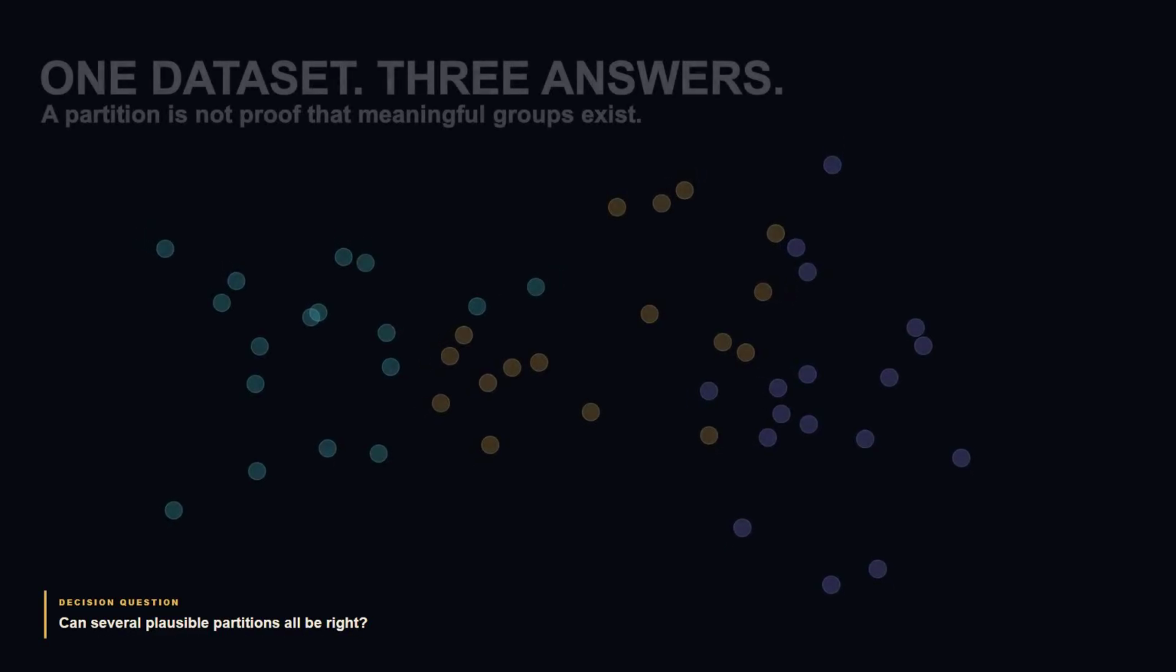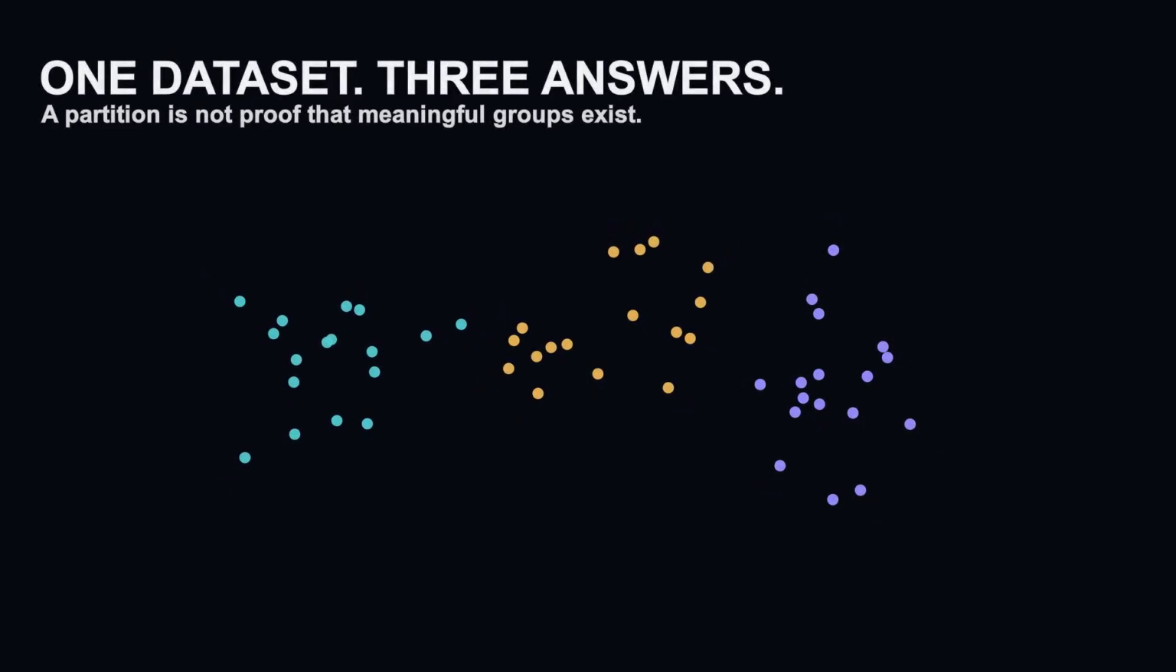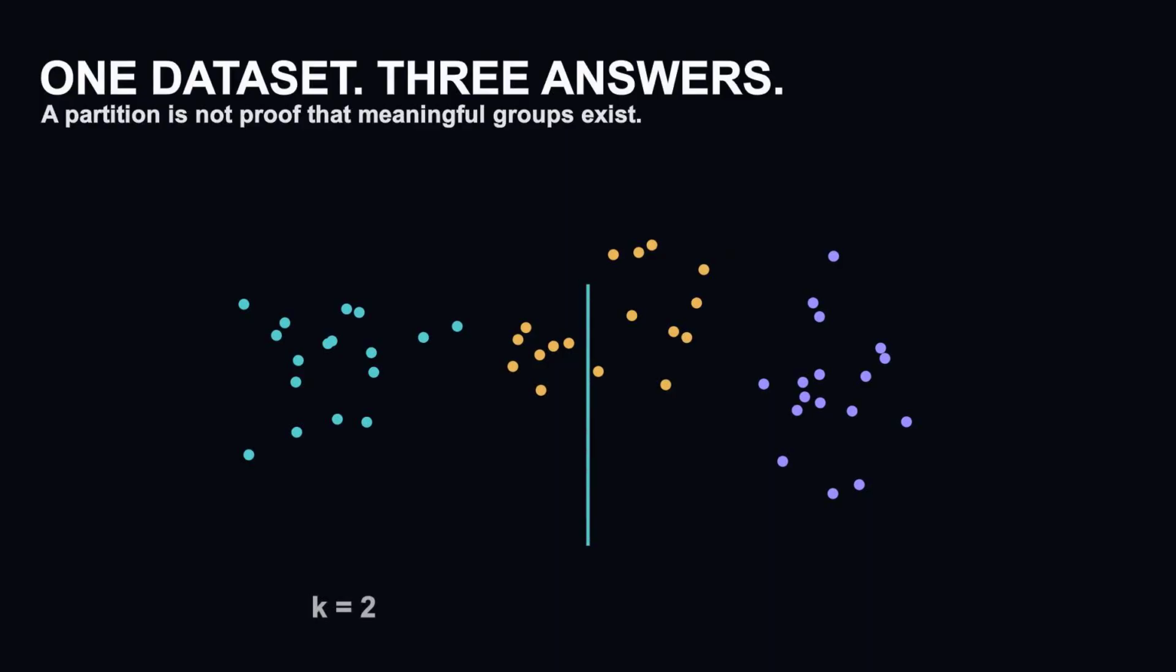A clustering algorithm will always give you clusters. That does not mean the clusters are real. Here is one customer behavior dataset. Purchase frequency on one axis and average order value on the other.